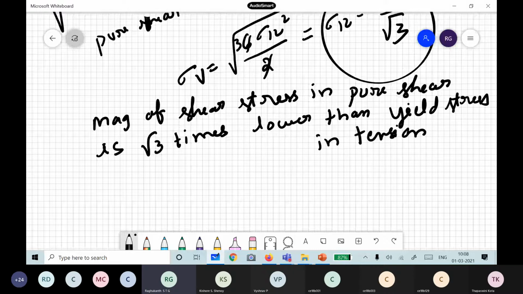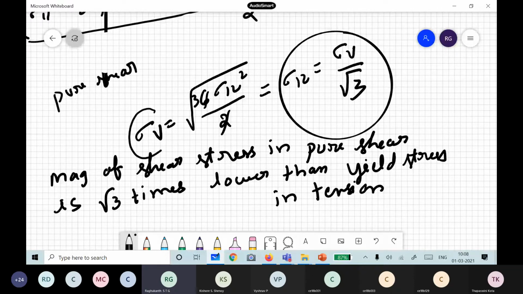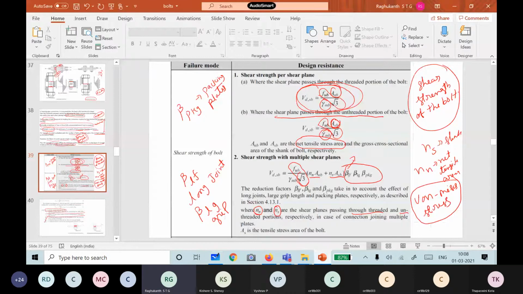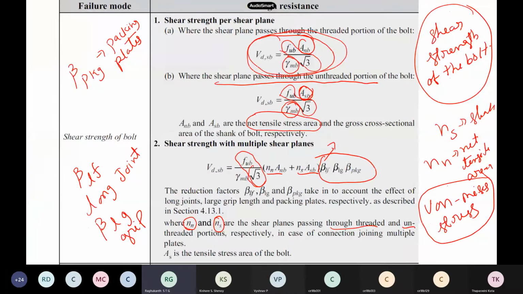So if I know the tensile strength, I will do a coupon test and calculate my stress-strain curve in tension and find out the ultimate load or whatever. If you want to find out for shear, it is simply this divided by root 3. So this root 3 business, you should know, you followed it, at least that it comes from the von Mises theory. This is a very important thing, because whenever there is shear, this root 3 comes.